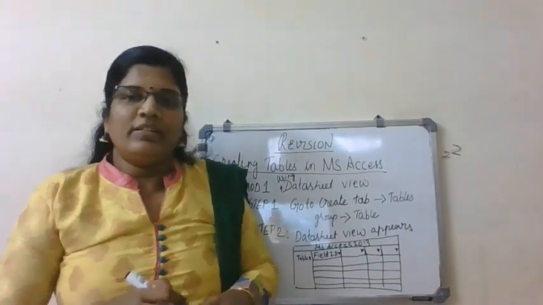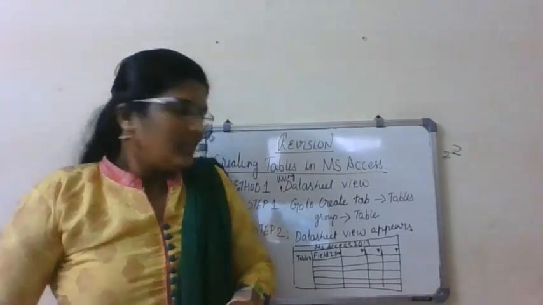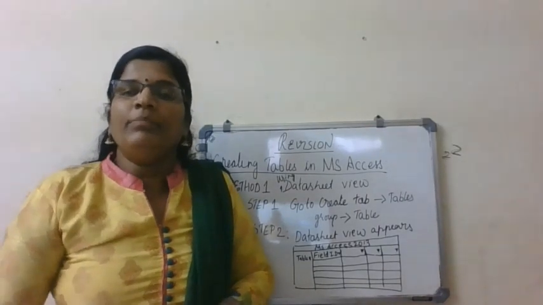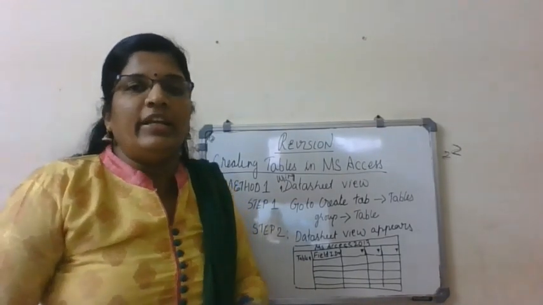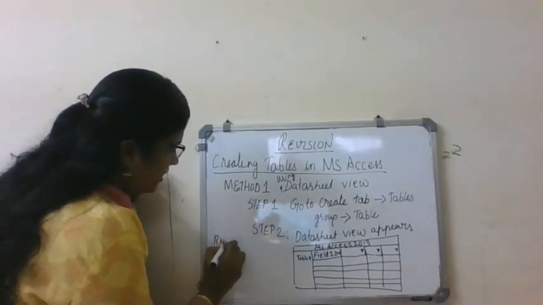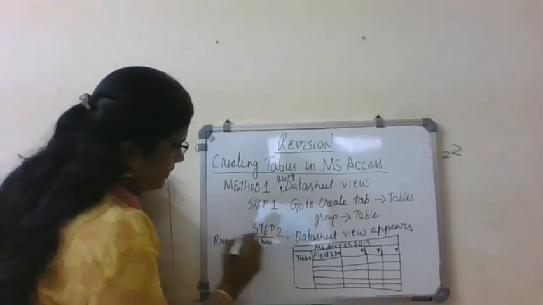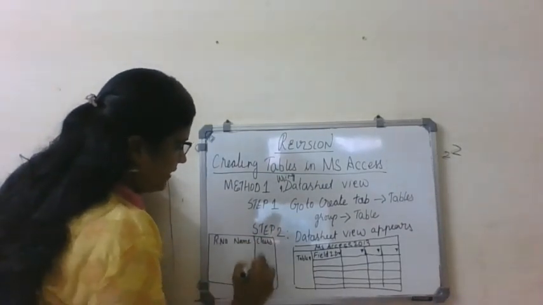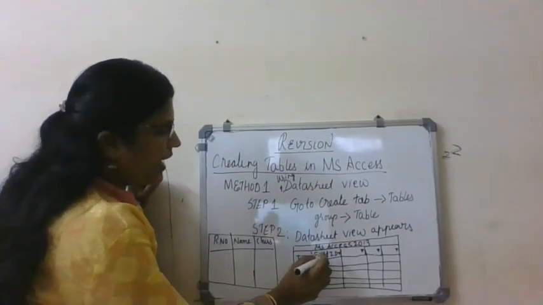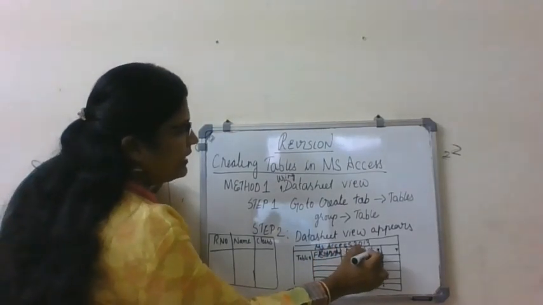Likewise, the data sheet view appears. This is what appears on the screen. Here you can click in the field ID and type the fields you need. Say, for example, I need a table with roll number, name of the students, and class. So here we write roll number, name, then class.